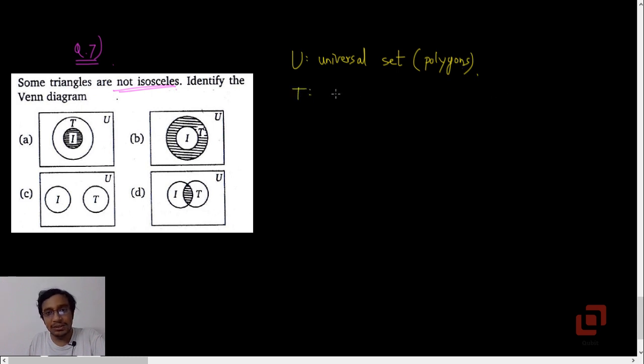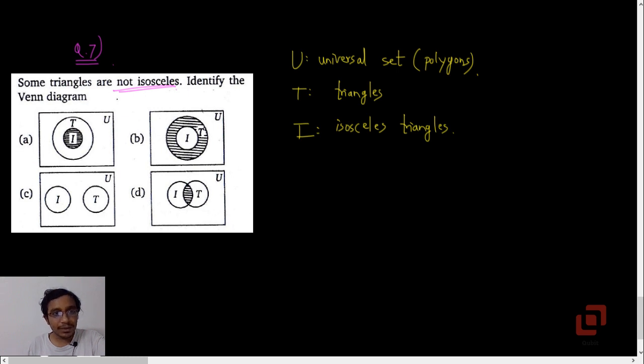T appears to be the set of triangles, and I appears to be the set of isosceles triangles. Now we know that when we say isosceles triangle, it has to be a subset of the set of triangles.